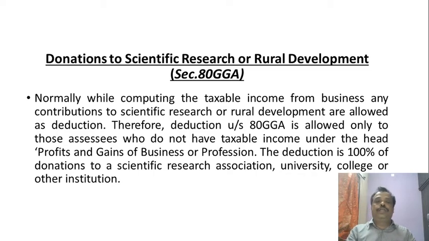Still, if a businessman donates an amount to scientific research or rural development, he will get a deduction of 100% of donations to a scientific research association, university, college or other institutions. This is regarding section 80GGA, donations to scientific research and rural development. The assessee will get 100% deduction under section 80GGA.